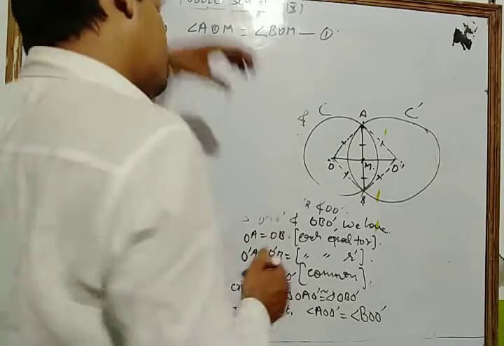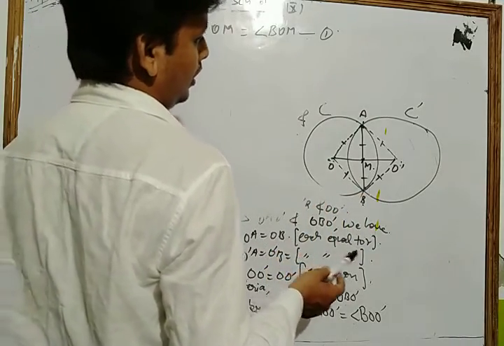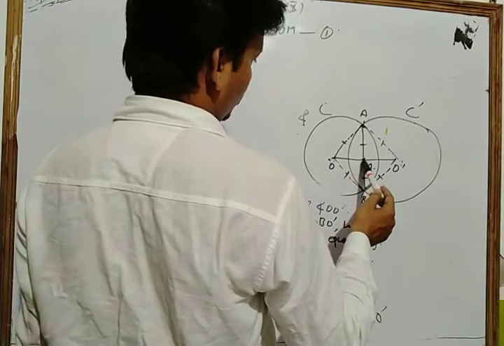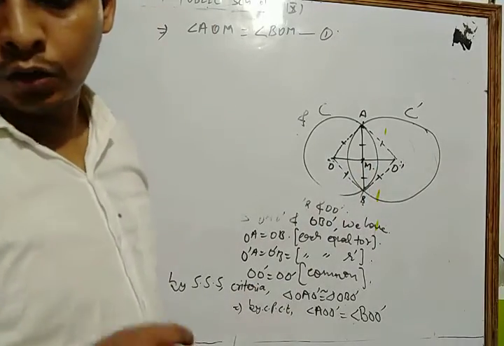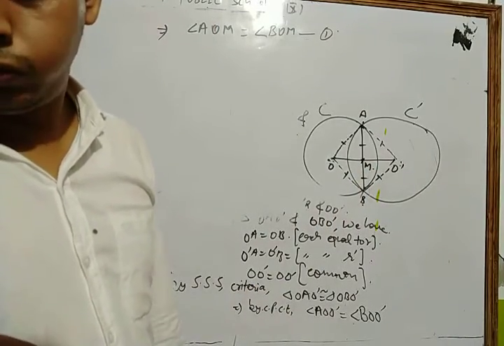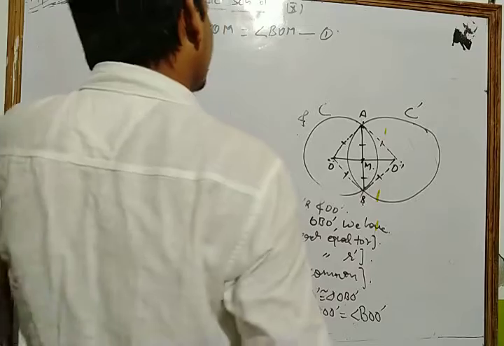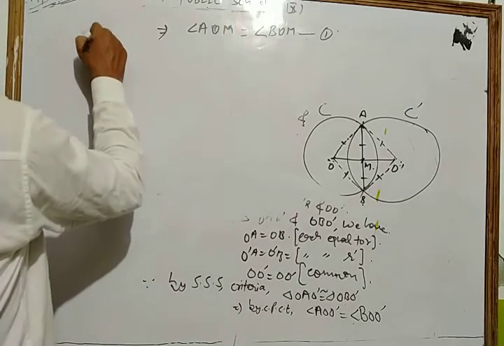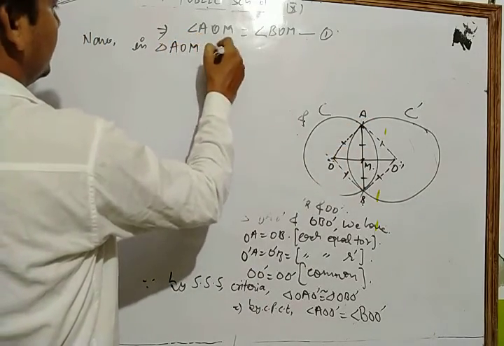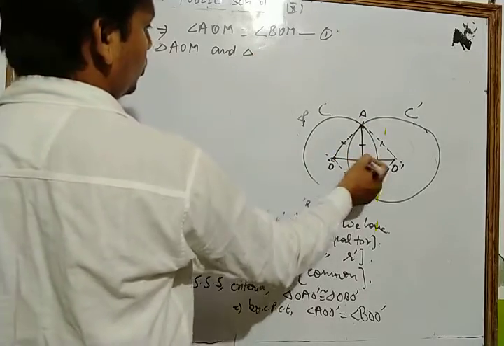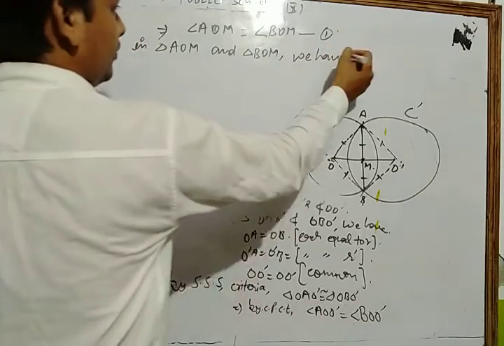Now in triangle AOM and triangle BOM, what do we have?